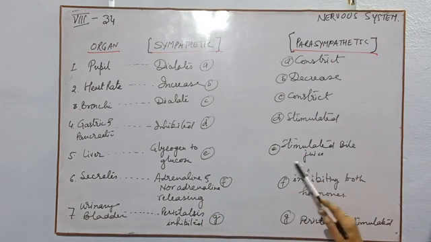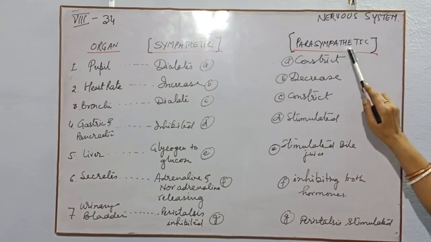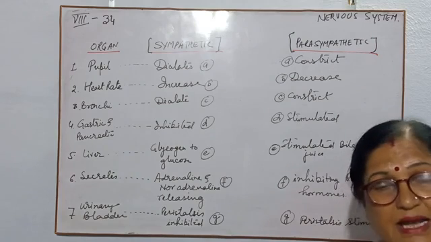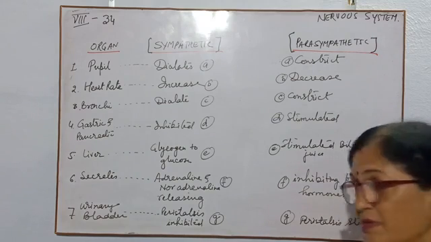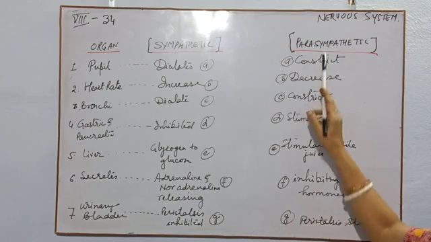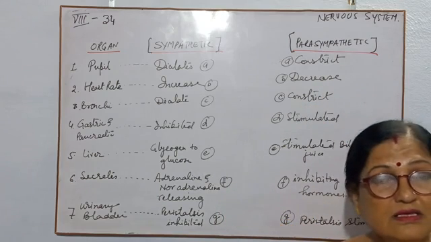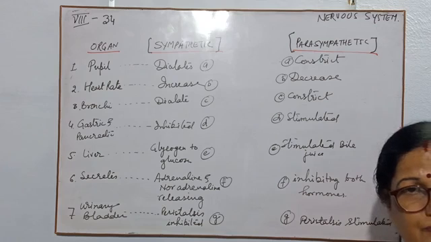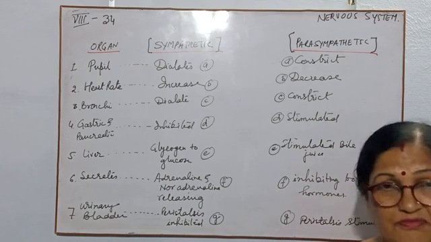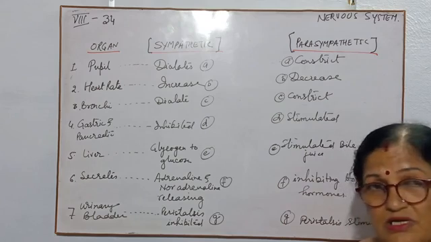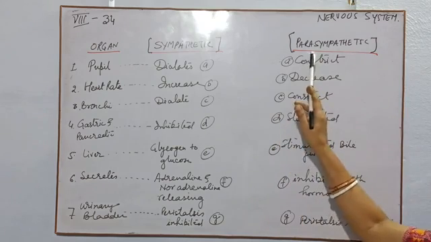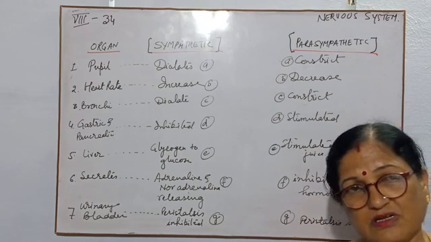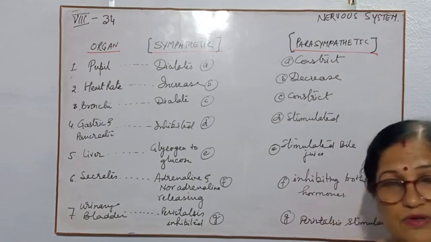Number E. Here, the parasympathetic system stimulates bile juice from the gallbladder. Bile juice is coming from the gallbladder. The parasympathetic system does not help in the conversion of glycogen to glucose, or vice versa, that means conversion of glucose to glycogen. It is not done by the parasympathetic system. It is done due to the stimulation of bile juices only. So bile juice will be secreted more.